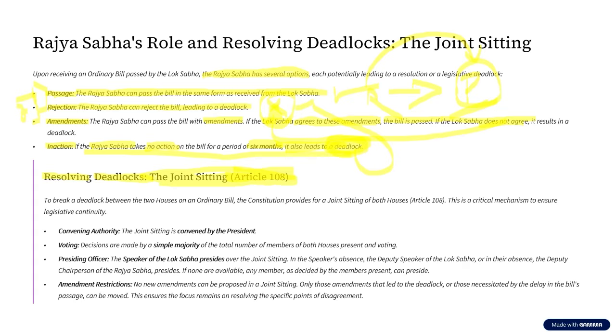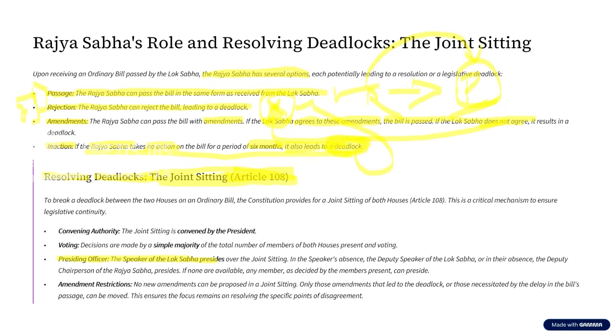Now, when we say joint sitting, basically what is happening? The members of Lok Sabha and Rajya Sabha are sitting together. Now, when Lok Sabha alone sits, the Speaker is the presiding authority. When Rajya Sabha alone sits, the chairperson of Rajya Sabha is the presiding authority. Now, when Lok Sabha and Rajya Sabha are sitting together, who is the presiding officer of this joint sitting? The presiding officer of this joint sitting will be the Speaker of Lok Sabha.